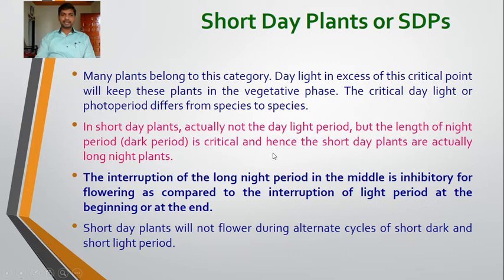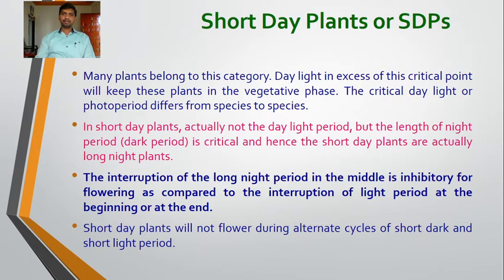In short day plants, actually it is not the daylight period but the length of the night period that is critical. Hence the short day plants are actually long night plants. So these plants require a short period of light but a very long period of darkness for the induction of flowering. So these plants are actually long night plants.